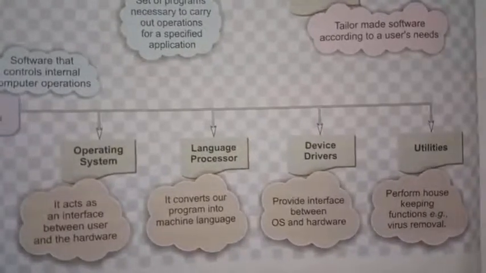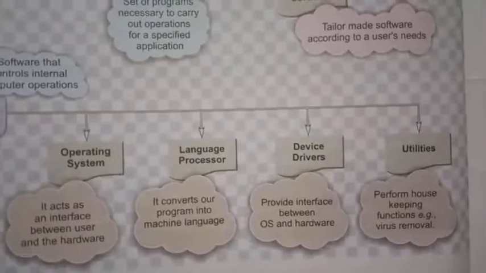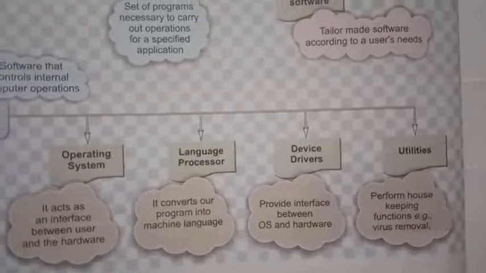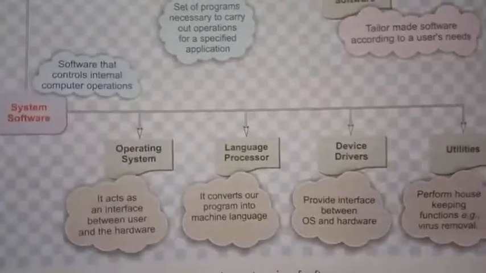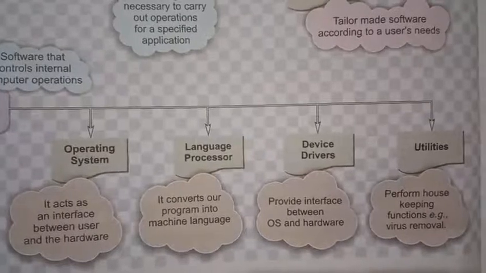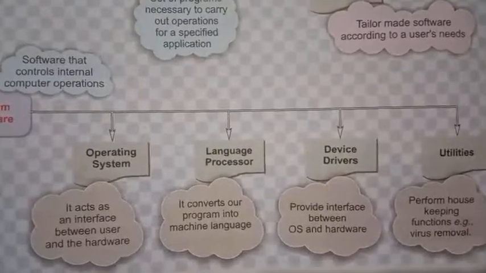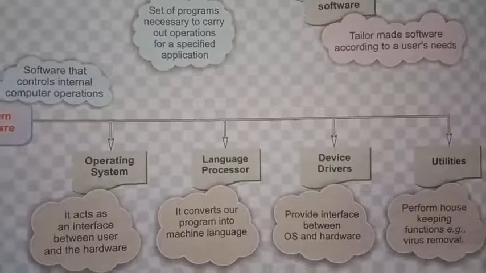Then device driver means like a keyboard driver, mouse driver. It provides an interface between operating system and hardware. So this is also an example of a system software. Then utility software, like virus handling, antivirus software, encryption software. These are examples of utility software.